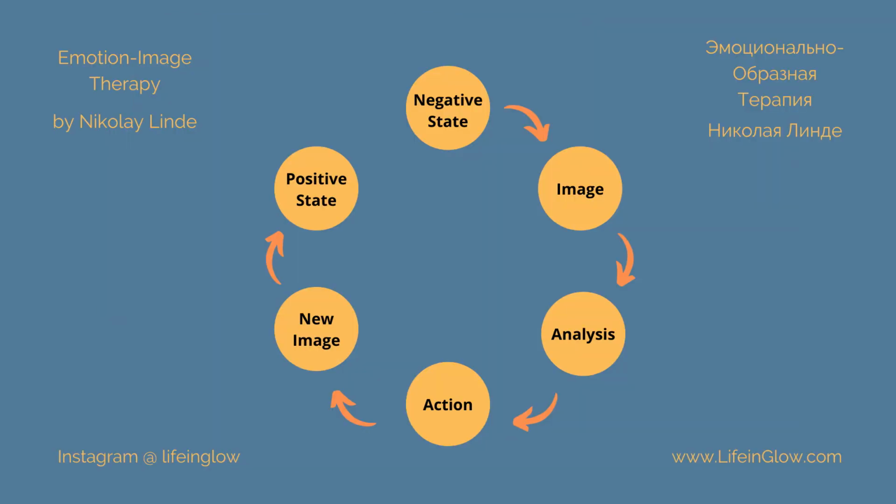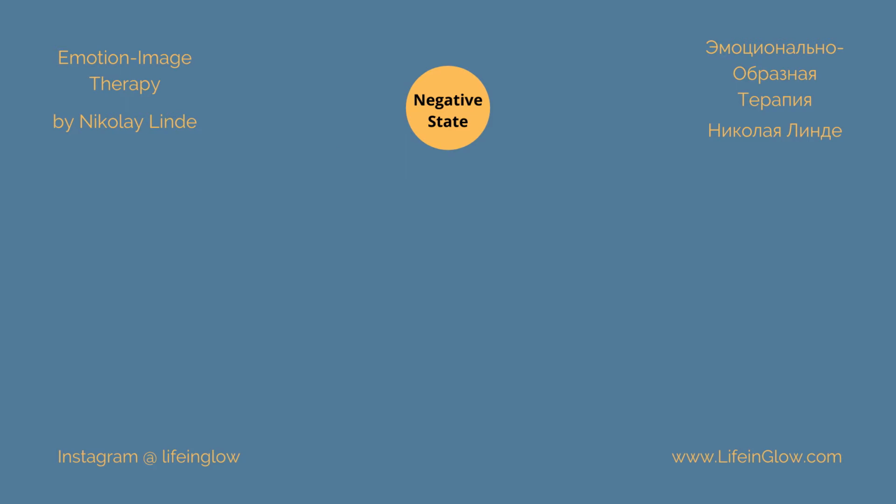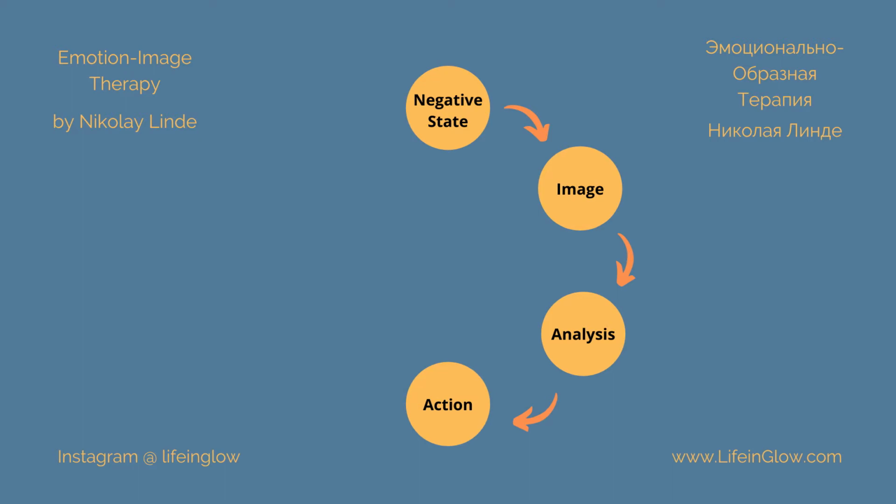So as you can see in the picture, we usually start with some kind of negative state, something which is bothering the client, and then they associate it with a certain image, and then we analyze it together, and after that there is a certain action applied. These are a few different techniques created by the founders of emotion image therapy. Once we do that, using one of them, there is usually another image which the client sees and which brings essentially to the positive state in the end.